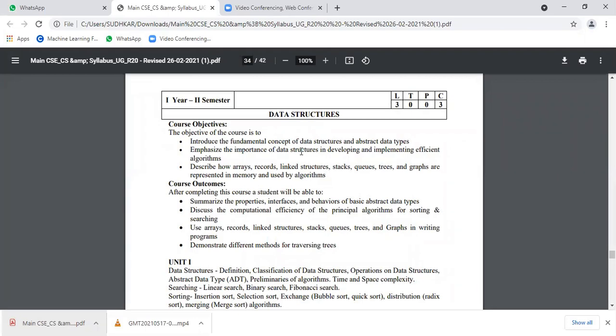What is the definition of algorithm? Tell me, already you studied. What do you know about algorithm? Can anyone type in the chat box? Algorithm definition, what does the algorithm do? So algorithm means what?